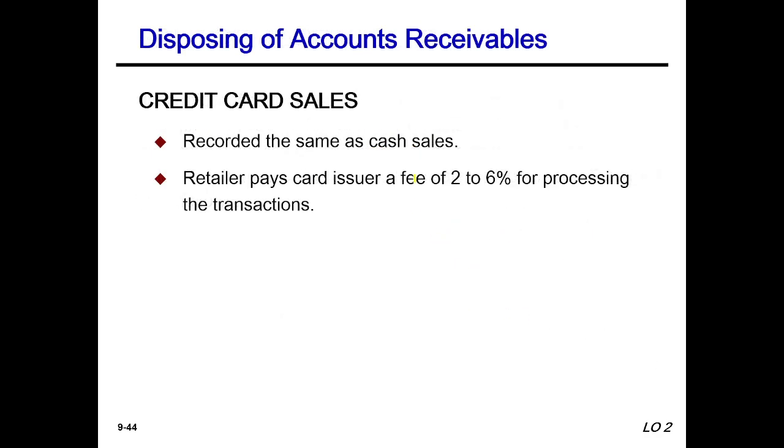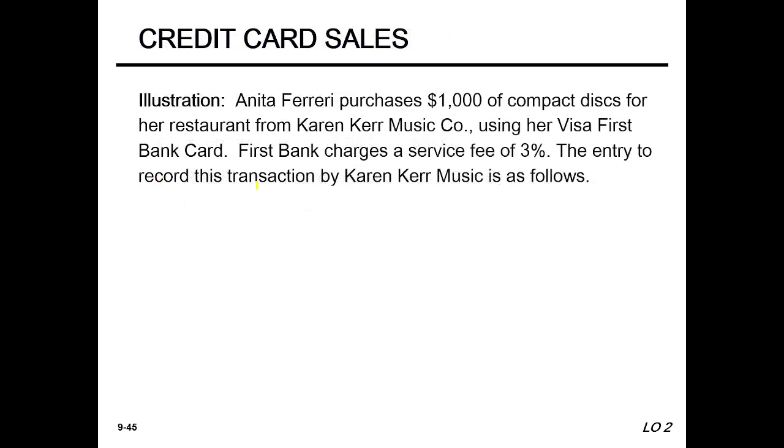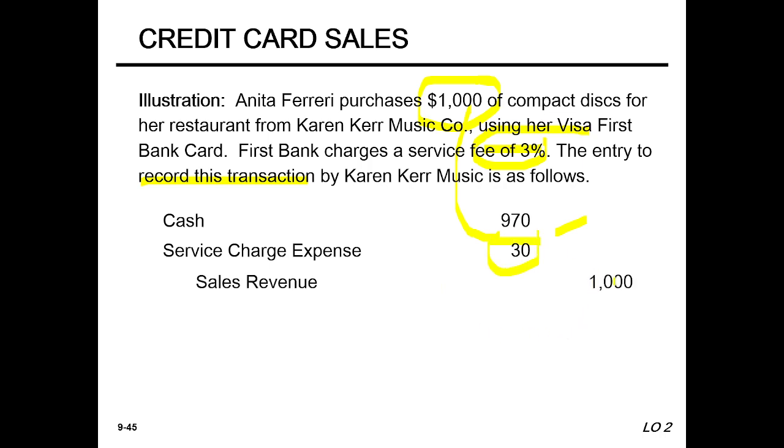Okay. So credit card sale. Credit card sales are actually recorded the same as cash sales. The retailer pays the credit issuer a fee of 2 to 6% for processing the transactions. So Anita Ferrari purchased $1,000 of compact discs for her restaurant from Care Music Company using the Visa First Bank card. First Bank charges a service fee of 3%. The entry to record this transaction by Care Music is as follows: cash, that means 1,000 less the 3% fee. So this is the service charge 30, and this is the $1,000 sales revenue.